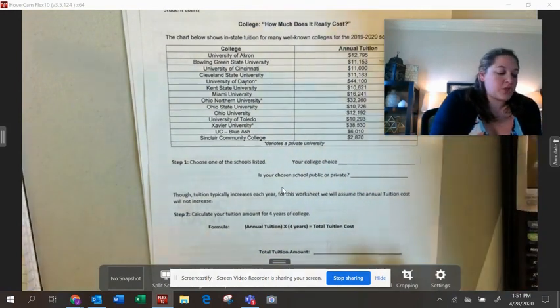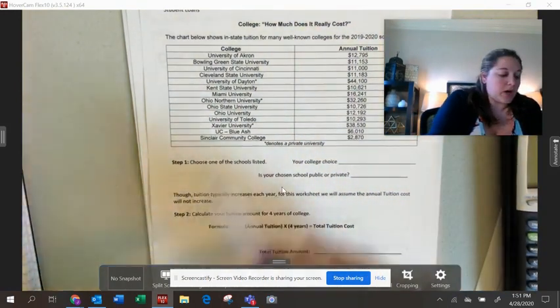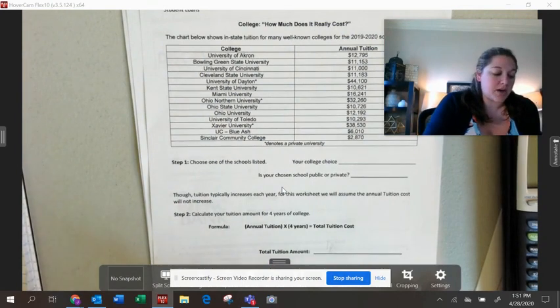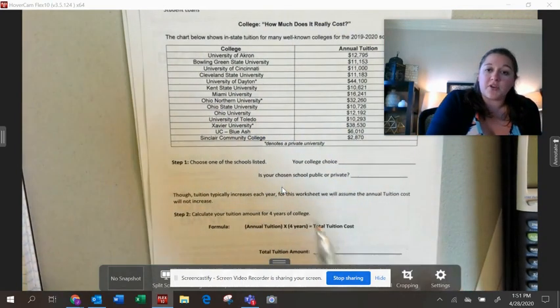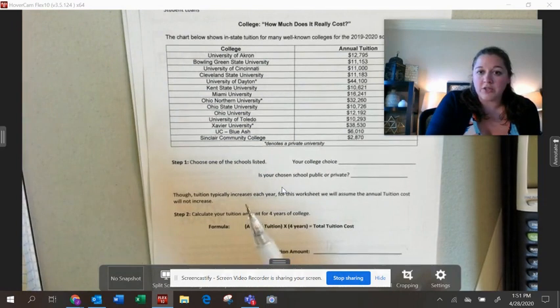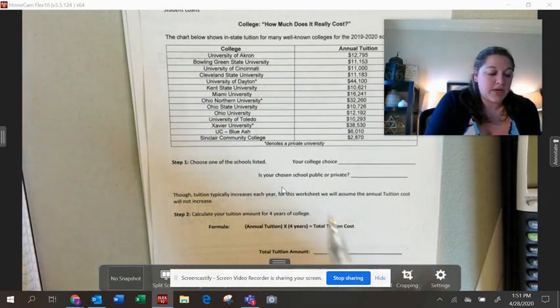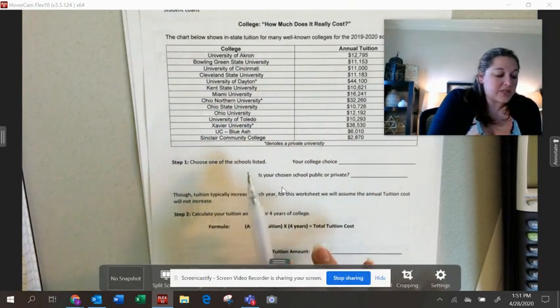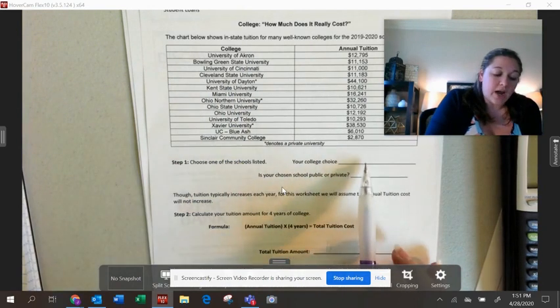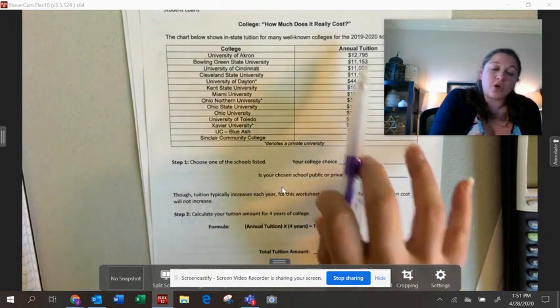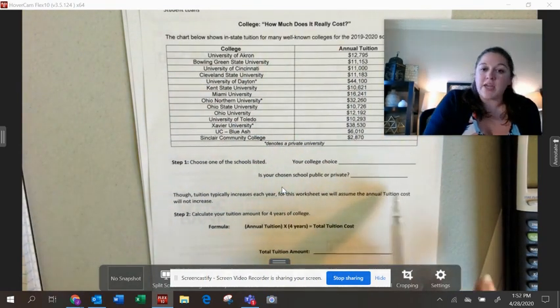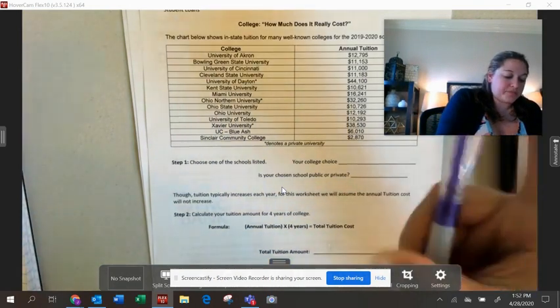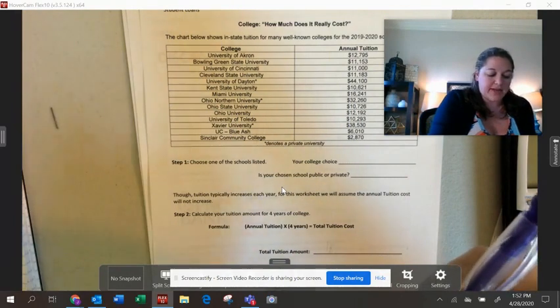So if you look at the top of the worksheet, you've got some annual tuition amounts for a variety of colleges, different types of colleges here in Ohio. You can choose from this list, but if your college doesn't appear on this list, I would encourage you to do just a little quick research. Just Google your college name and then search for annual tuition if yours is not on here. So once you've picked your college, either from this list or found the info online, just write down your college choice. You can say whether your chosen school is public or private. And then if you chose a college from off this list, jot down the annual tuition amount so that you have that data there to work with.